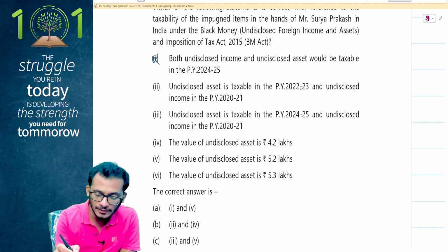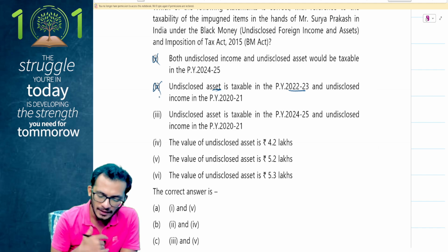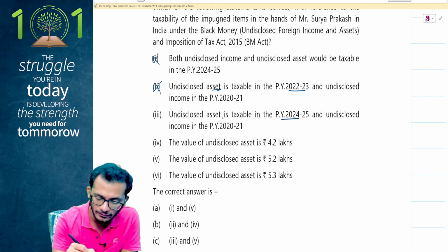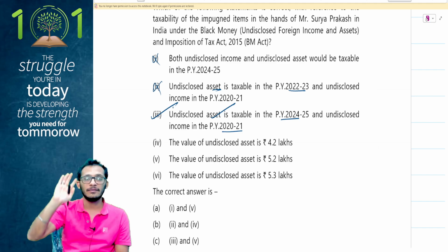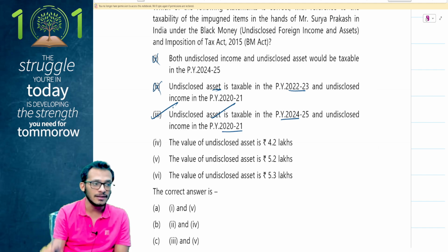Undisclosed asset is taxable in 2023? No, people, you cannot be taxing the asset in 2023. It's not possible. Undisclosed asset is taxable in 2024-25. Yes. Undisclosed income is taxable in 2021. Yes. When I have the identification of the income, I tax it in that respective year. When I have identification of asset, it is taxable in the current year.